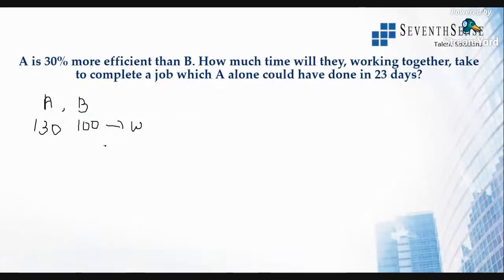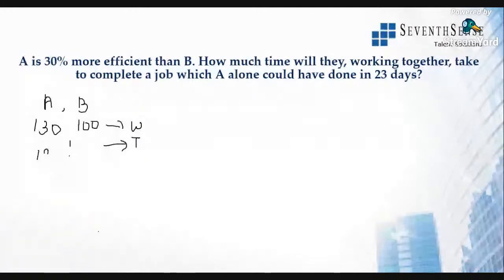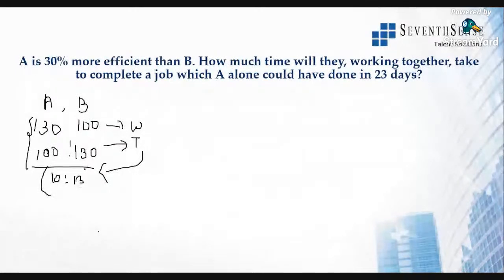Now this is with respect to time. What will be the ratio? I'll just take up the work itself. We'll just take up the time. So time will be reciprocal, 100 is to 130. So the ratio of time will be 10 is to 13. This is just an efficiency, guys, not the actual value. Okay, mind you. So the ratio of time will be 10 is to 13.